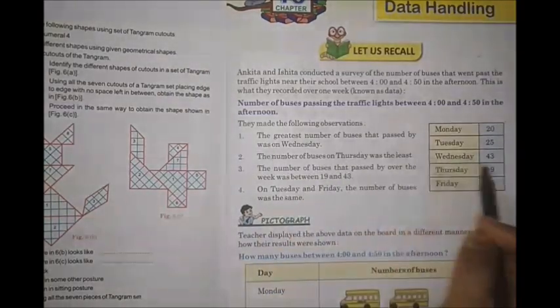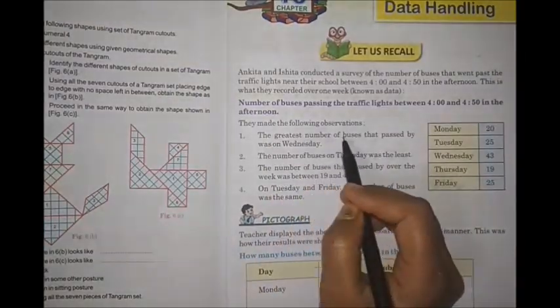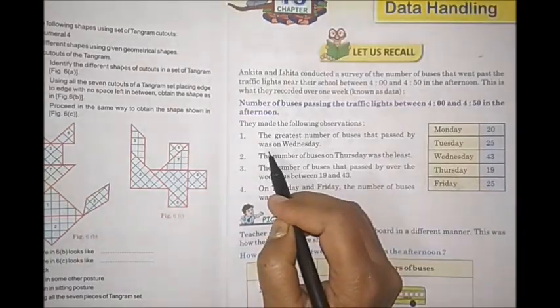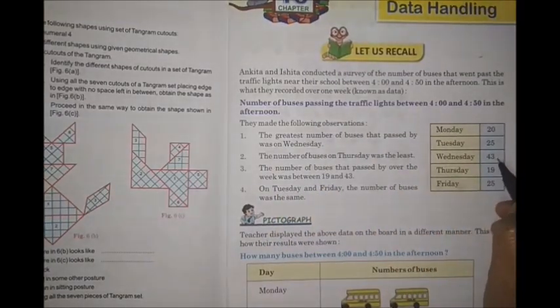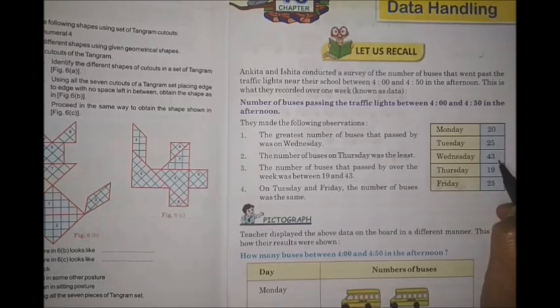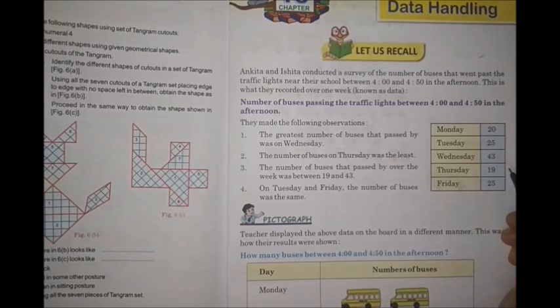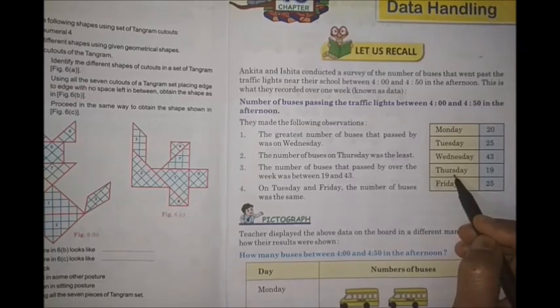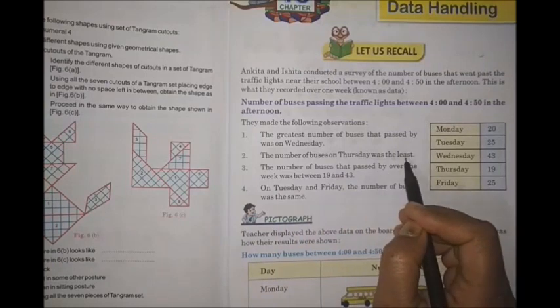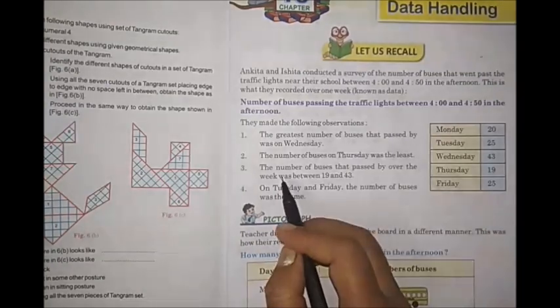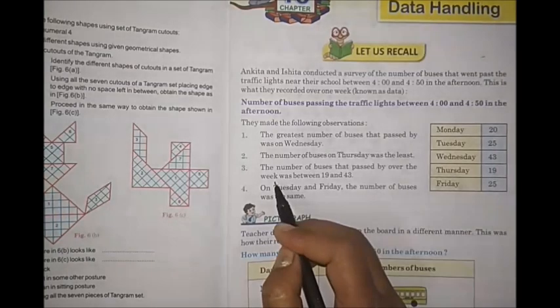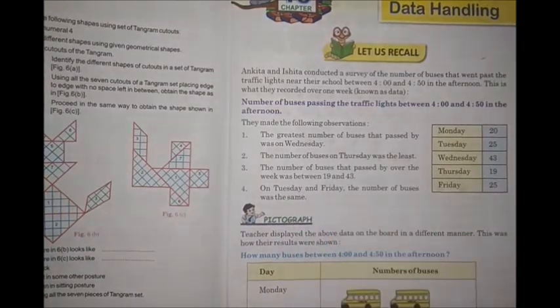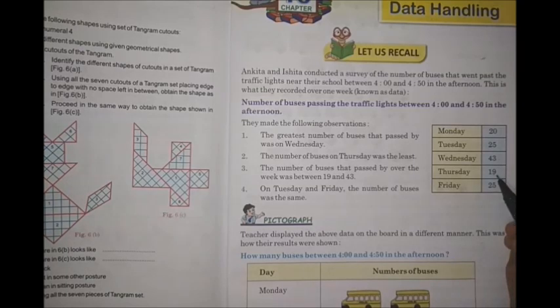So if the questions are given from this table, the greatest number of buses that passed by was on Wednesday. See why? Because on Wednesday more buses are passing, that is 43, and the least number of buses passing, least means less, is 19 and it is on Thursday. So the number of buses that passed by over the week was between 19 and 43. The smallest is 19 and the highest number is 43.